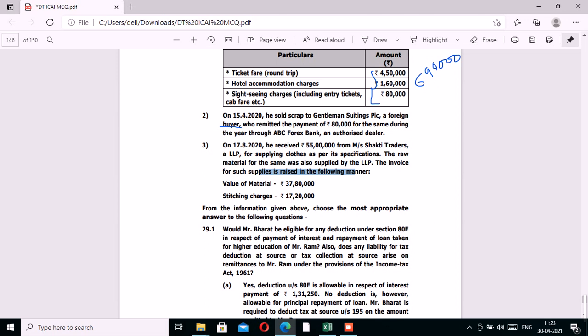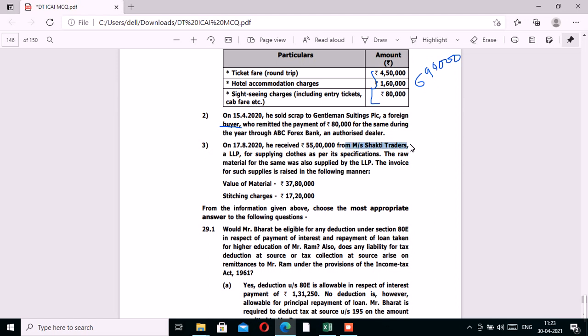In such a scenario, the contract would come within the definition of work, and therefore TDS liability would be attracted. In this case, the contract has been received of providing clothes from Messrs Shakti Traders, and the material for the same has been provided by the same party. Therefore, it would be covered in the work definition.